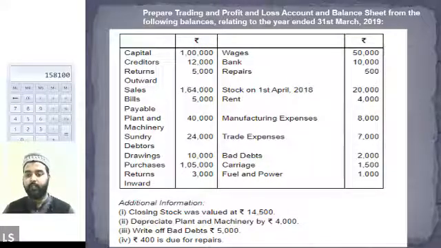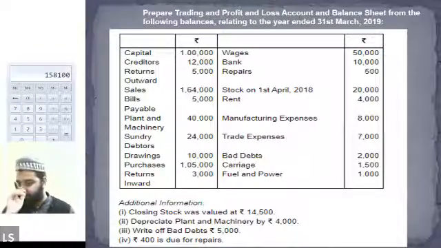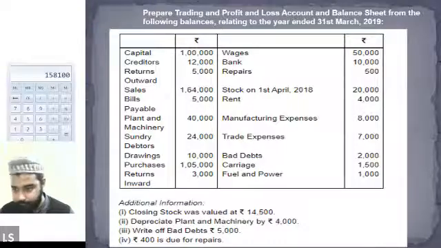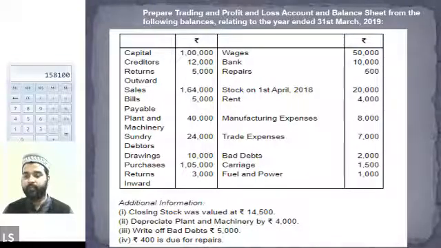So write it in the profit and loss account first of all. Bad debt plus additional bad debt of rupees 5,000, so 7,000 in the profit and loss account, and then in the balance sheet, debtors will be reduced by the amount of rupees 2,000. Sundry debtors is given in the question. Now sundry debtors is 24,000. We will be reducing 5,000 from the sundry debtors, so the final value will be 19,000.